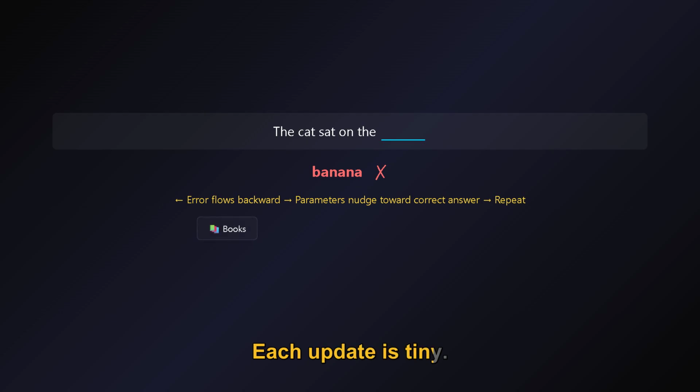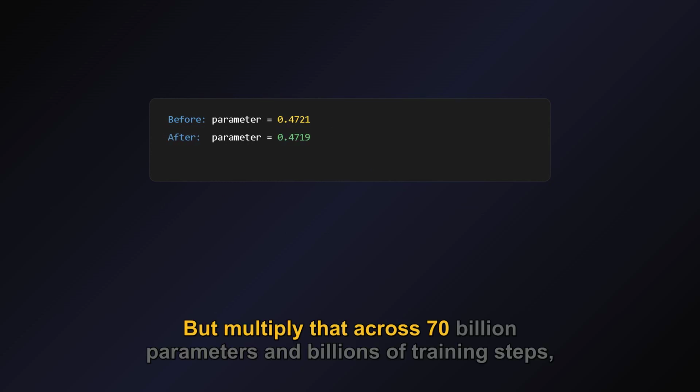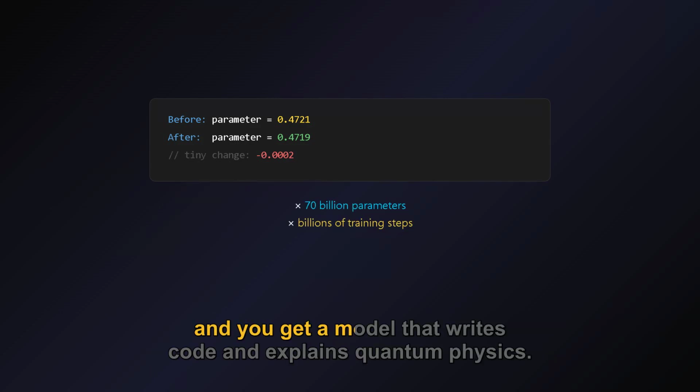Each update is tiny. One parameter goes from 0.4721 to 0.4719, a change of just 0.0002. But multiply that across 70 billion parameters and billions of training steps, and you get a model that writes code and explains quantum physics.